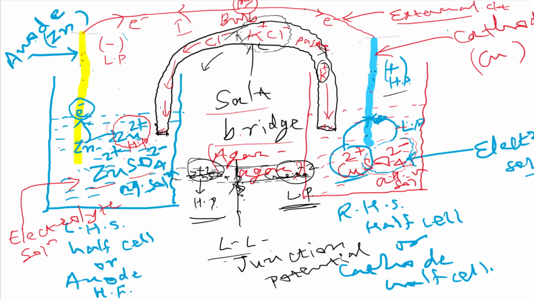Okay. Now suppose in the internal circuit total electric current flow is 2 amperes. So can you say it is due to K plus, due to Cl minus, or due to both ions? If current flow in the internal circuit is 2 ampere, we are taking this value. So now can you say which is the reason for this 2 ampere? We mentioned that it is total current. So it is due to K plus ions, or Cl minus, or the summation of current due to both the ions. I think it will be due to Cl minus.